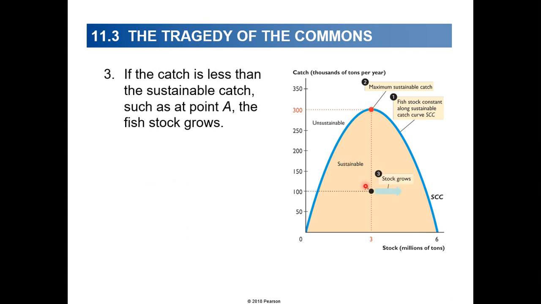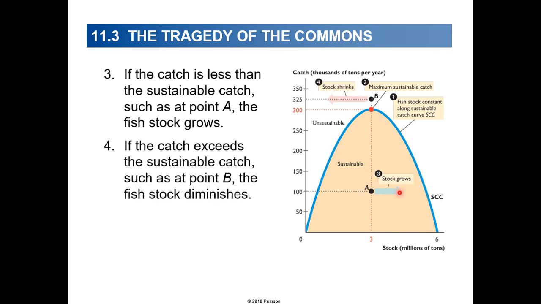Point 3 shows that if the catch is less than the sustainable catch, the fish stock grows. You can see that at this point the growth is little or none, but if the catch is less than that, there's more room for stock growth. And if the catch exceeds the sustainable point, that's point B, the fish stock diminishes. So instead of going this way, it goes back and starts to diminish and shrink.